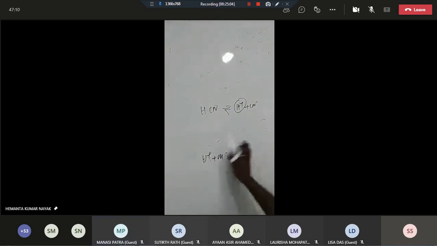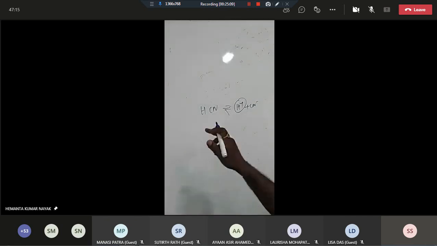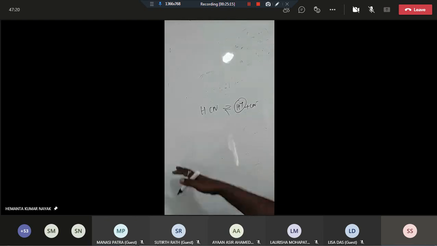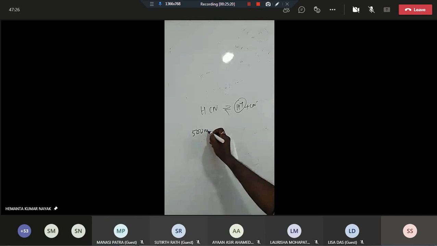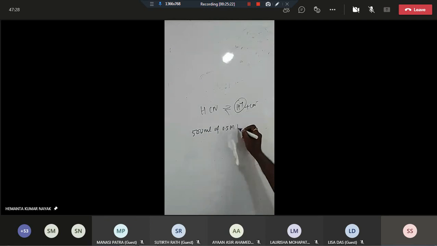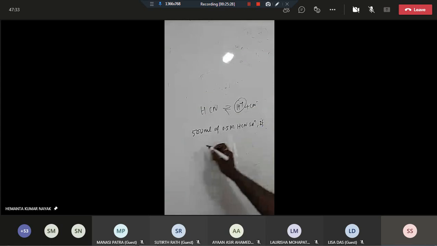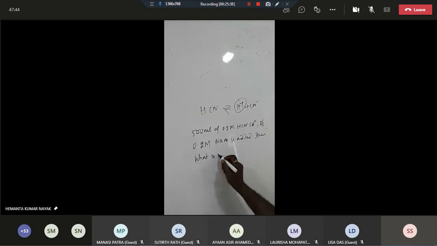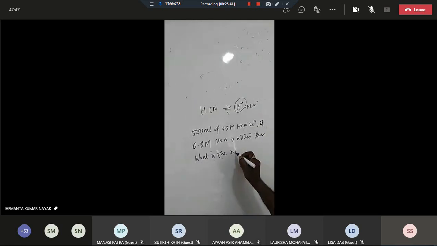Now my question is, in that same question where we added sodium cyanide, we found that the degree of dissolution is decreased. Correct? Now in that same solution, 500 ml of 0.5 molar HCN solution, if 0.2 molar NaOH is added, then what is the new degree of dissolution?